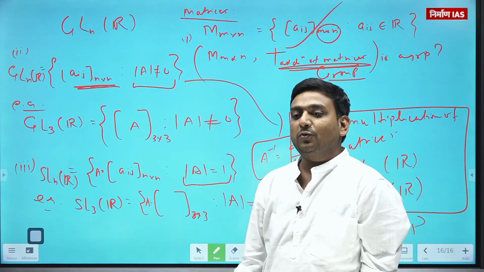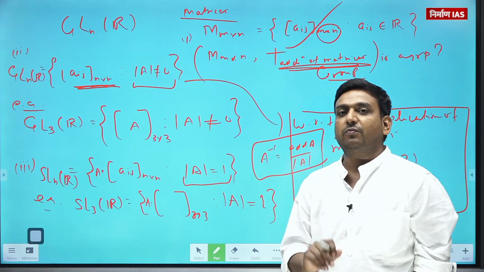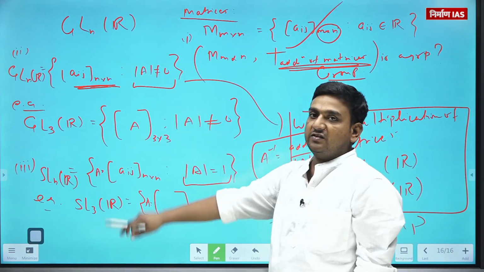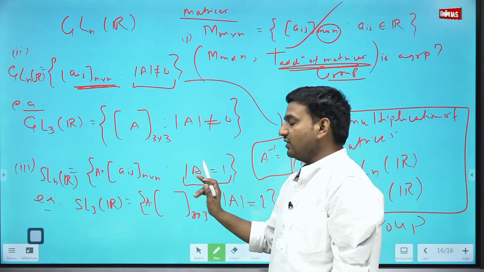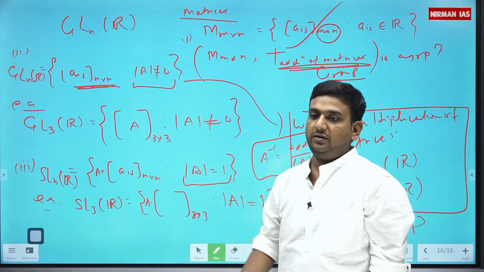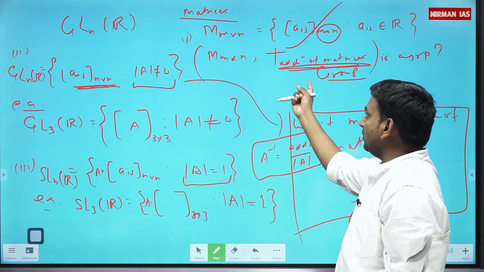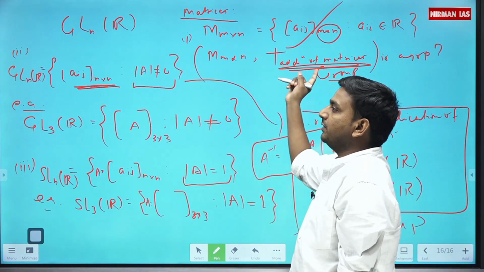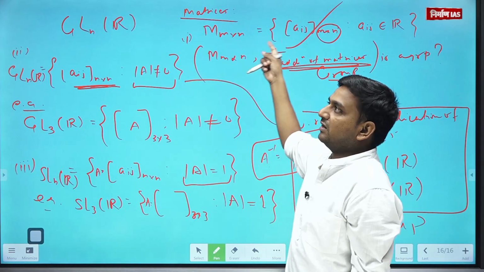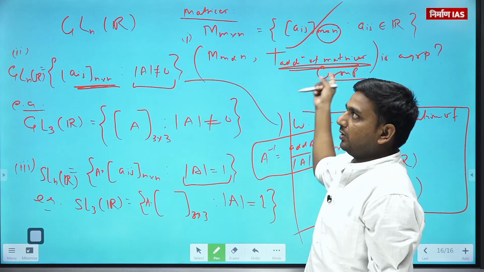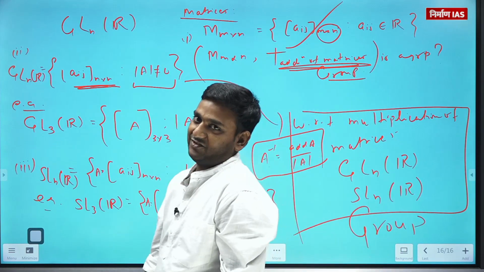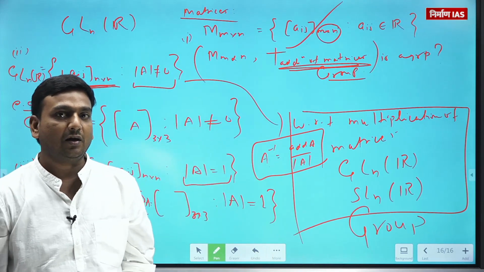Clear? So with respect to multiplication of matrices, we have two standard groups. Number one is the general linear group. Number two is the special linear group. This is just a subset of this. As far as addition of matrices is concerned, the collection of all m by n matrices will form a group, but not with respect to multiplication. Is that clear to you all?